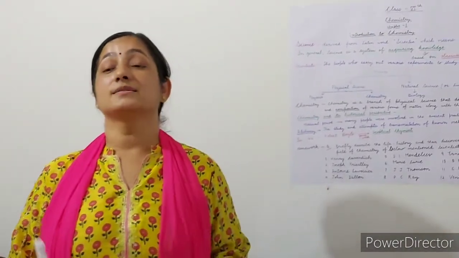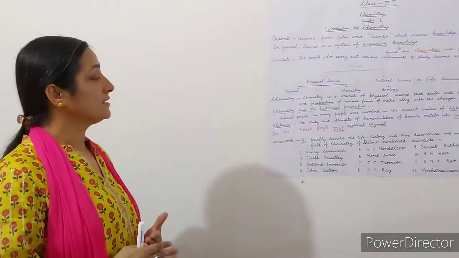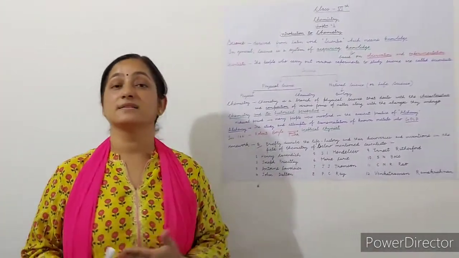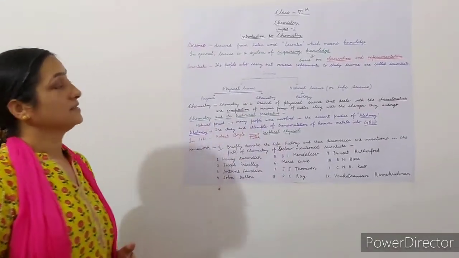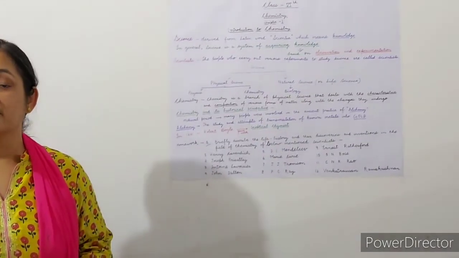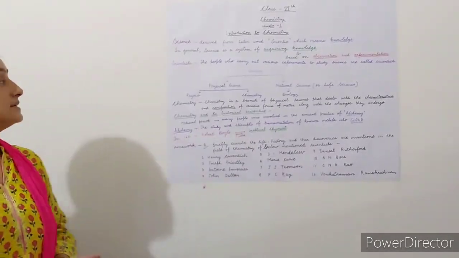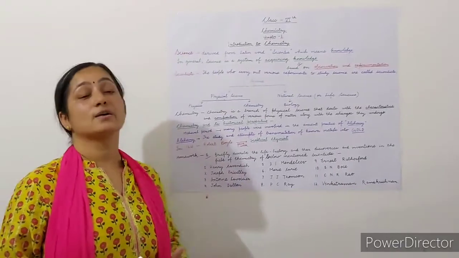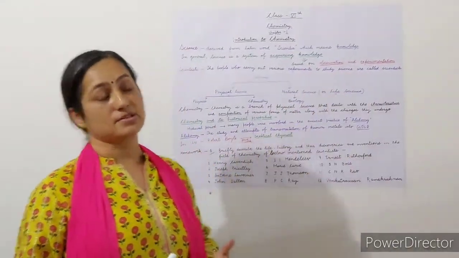So, children, we will quickly recapitulate what we have done in this module. Again, what is science? Science came from the Latin word scientia, which means knowledge, and it is a system of acquiring knowledge based on observation and experiment.